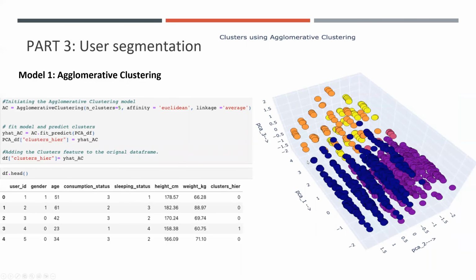And for the agglomerative clustering, initially each data point is considered as an individual cluster, and at each iteration, the similar clusters merge with other clusters until one cluster or k clusters are formed. And in this project, in this method, we use 5 as our cluster number. And this is the graph, the result.